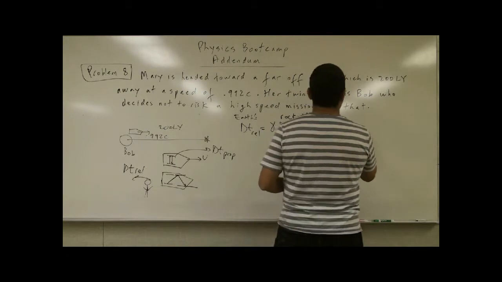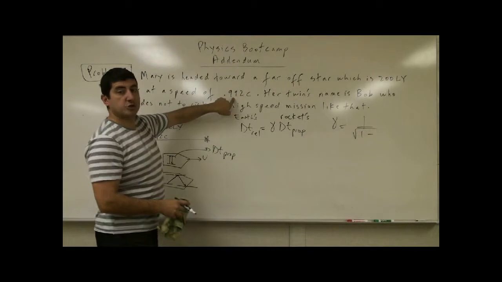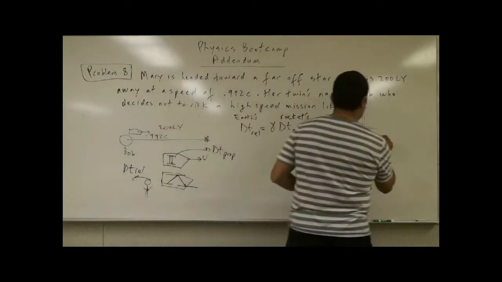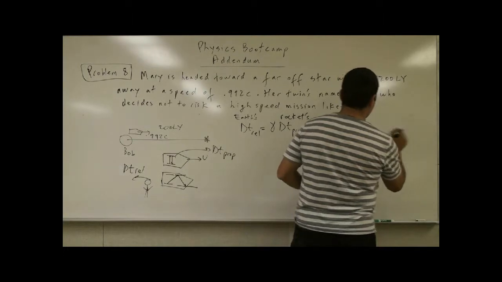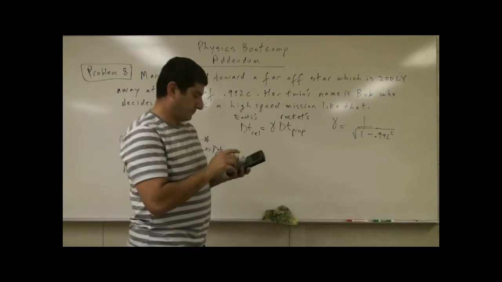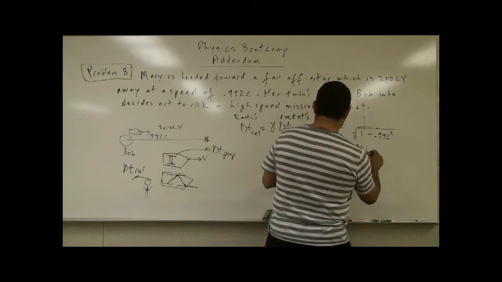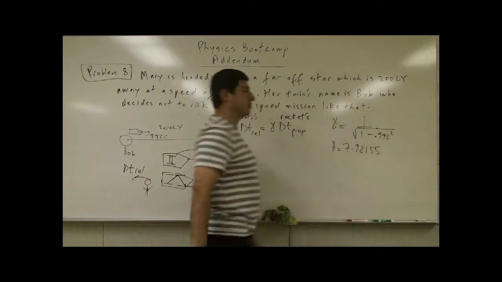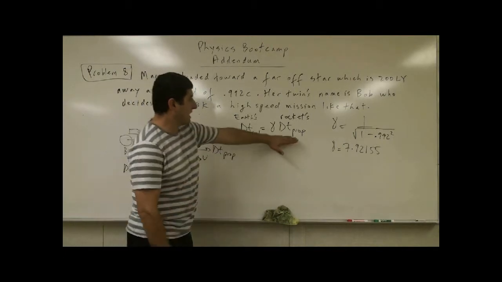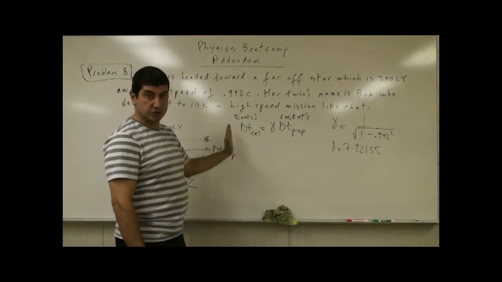Gamma is going to equal 1 divided by the square root of 1 minus beta squared. What is beta in this case? Beta is the ratio of your speed to the speed of light, so it's 0.992. 0.992 squared. So now we got to do the calculation: 7.92155. So the relativistic factor is 7.92155. So whatever time the proper time is, the relativistic time will be larger, okay?